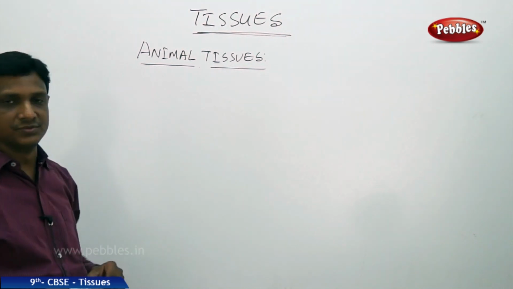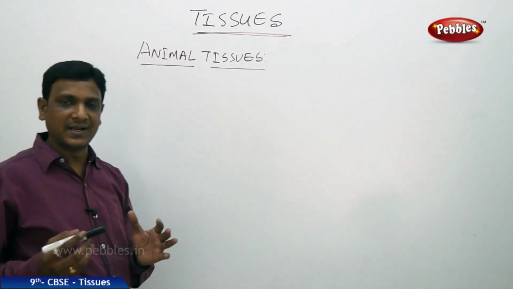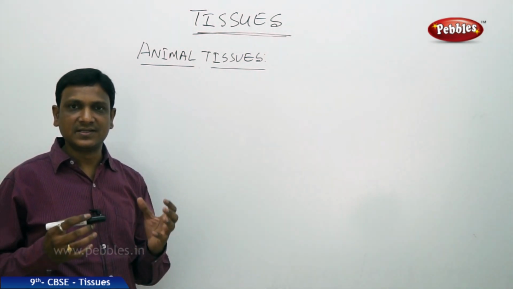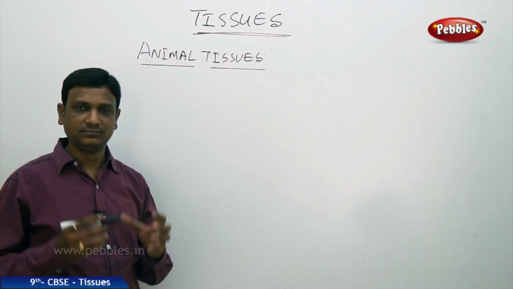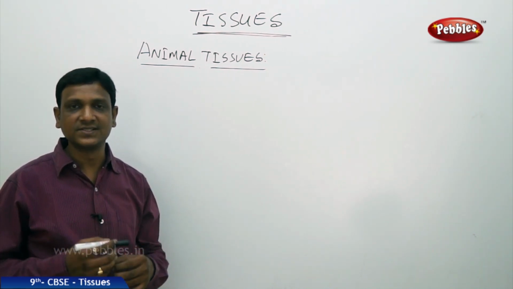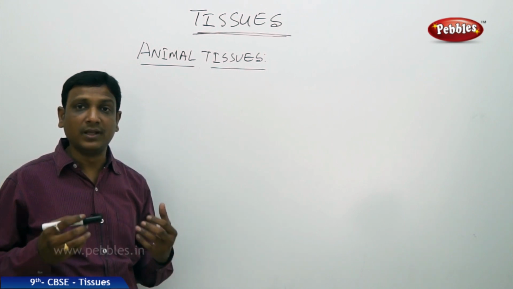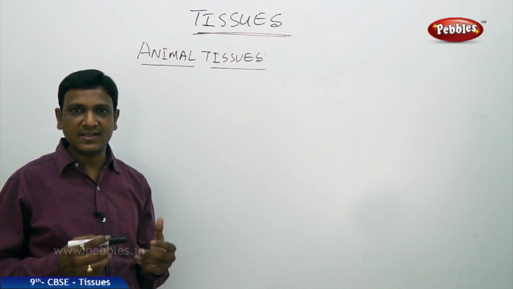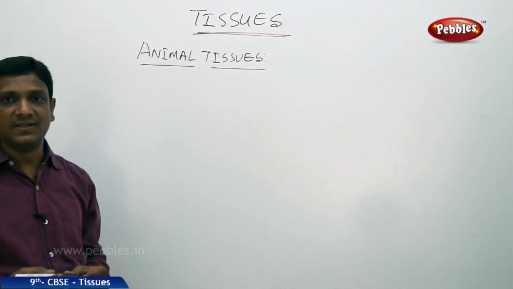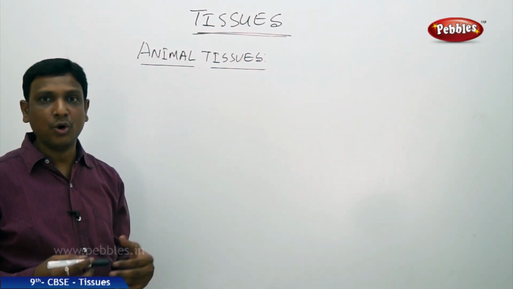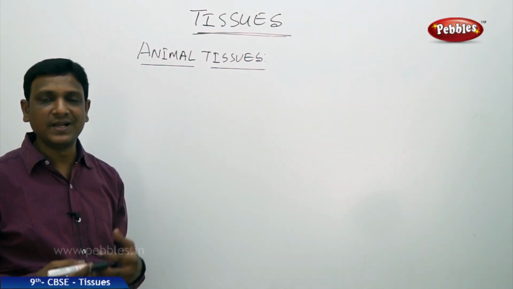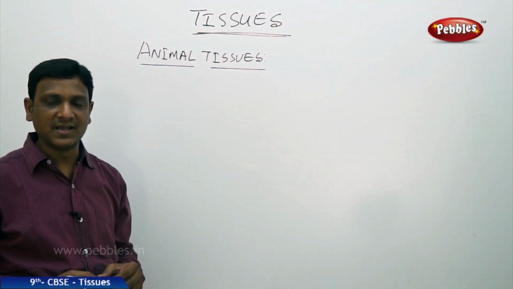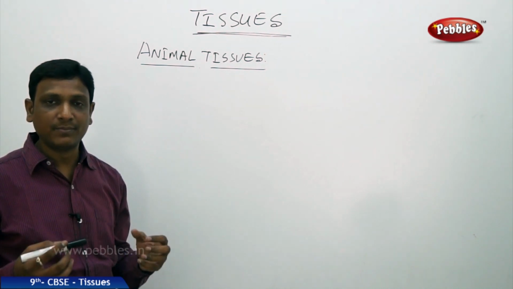Let us see animal tissues. Plants and animals, we know the basic differences. Plants have very little complexity when compared to animals. Animals are very complex in their organ systems, and they perform a lot of things which cannot be performed by plants. The way animals obtain their food, get energy, grow and reproduce is entirely different and very complex when compared to plants. To achieve all these tasks, animals have very well developed organ systems.